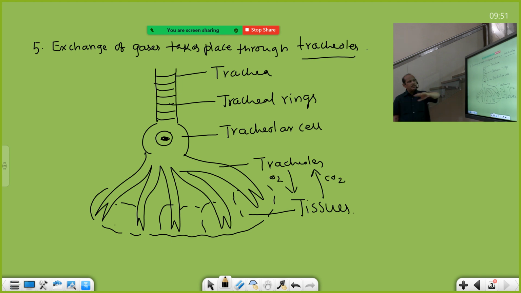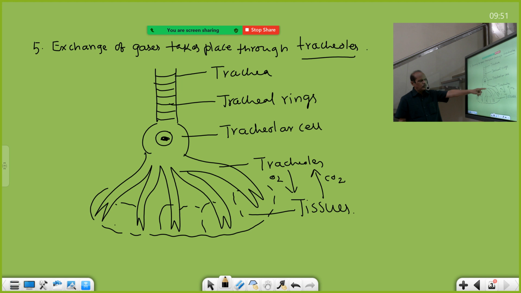Very simple, 4 lines are given in the NCERT book, but this diagram is also not there. You take this diagram if you want, so that you can understand. These are the branches of the trachea. That's why we already told you that the trachea is divided into branches, namely tracheoles. After bulging into a tracheolar cell, first the tracheolar cell is produced, then from it the branches are formed. These are the tracheoles.